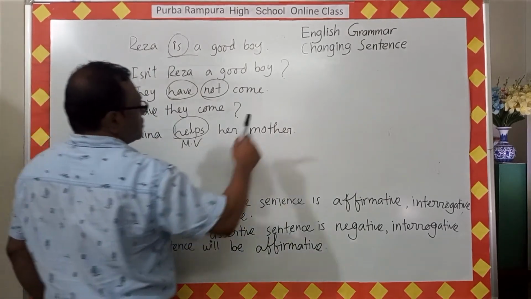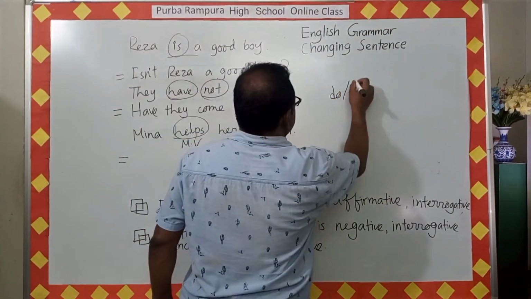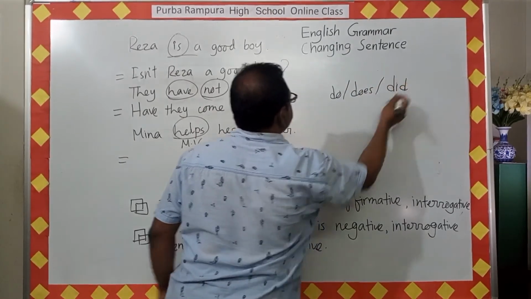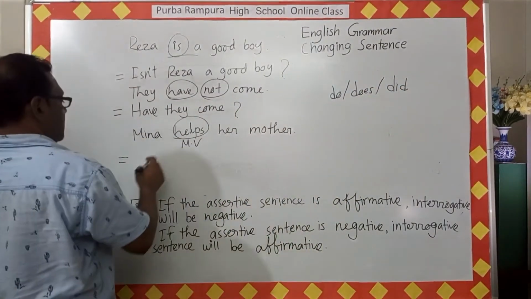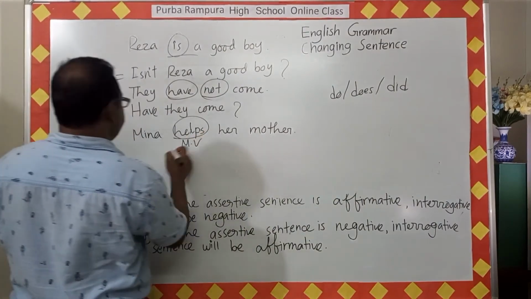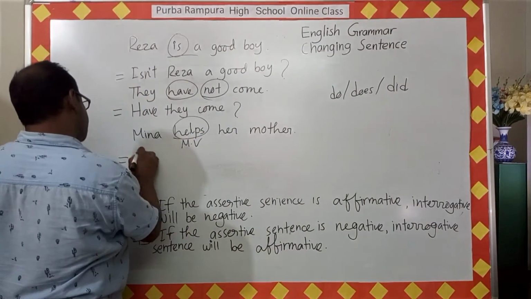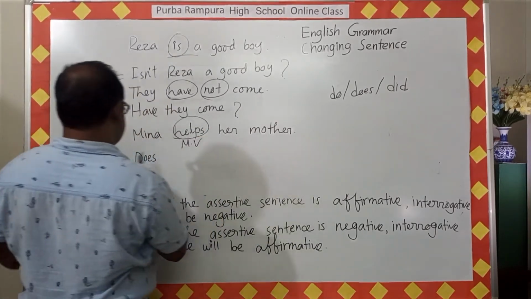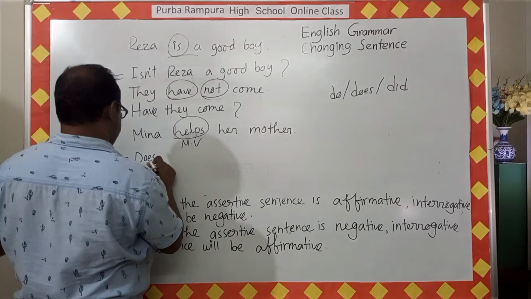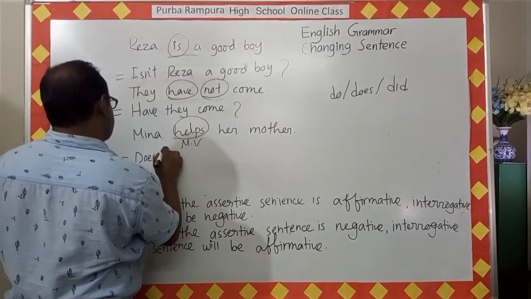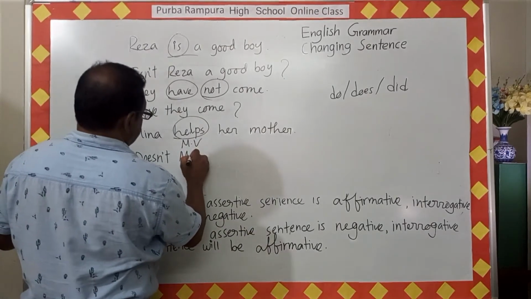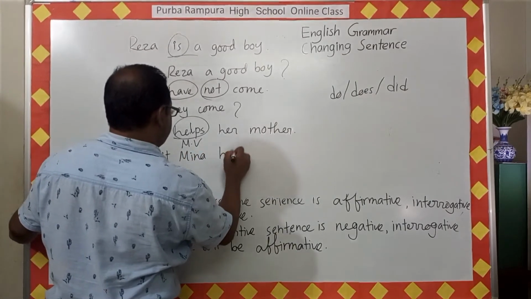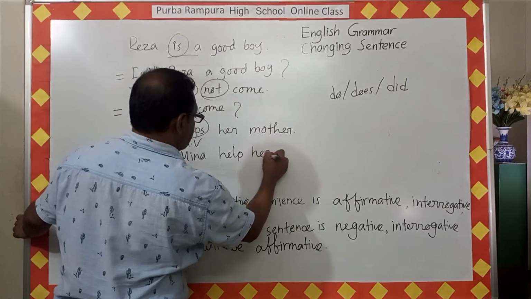You can use do, does or did. As there is s with the verb, does should be used here. Does, and as it is an affirmative sentence, the interrogative sentence will be negative. Doesn't. Doesn't, subject, right here subject, doesn't Meena help her mother?